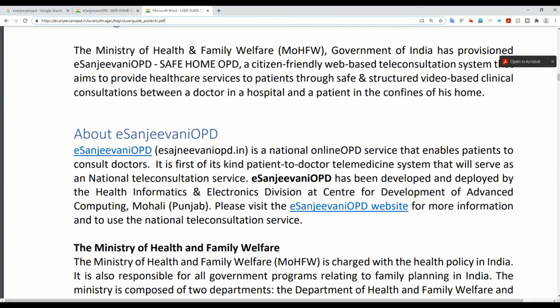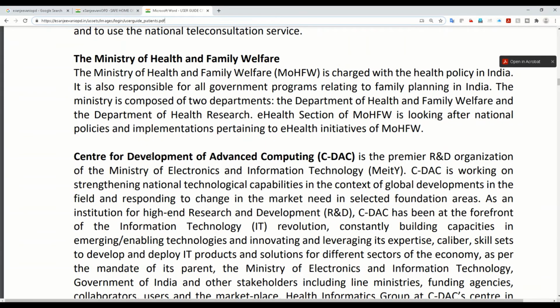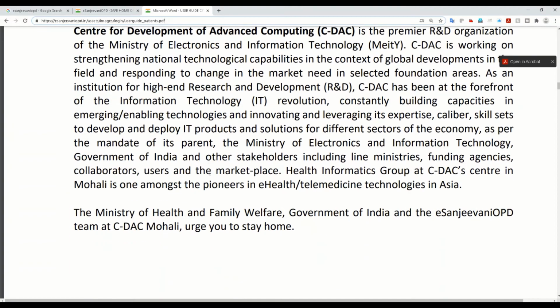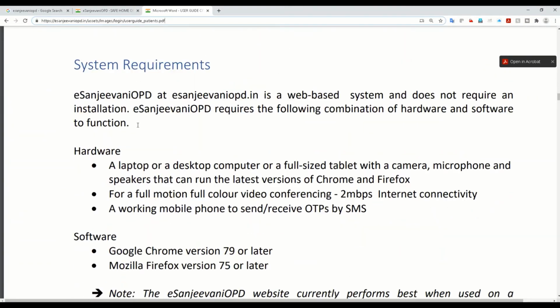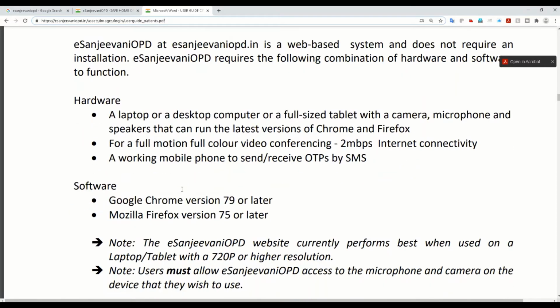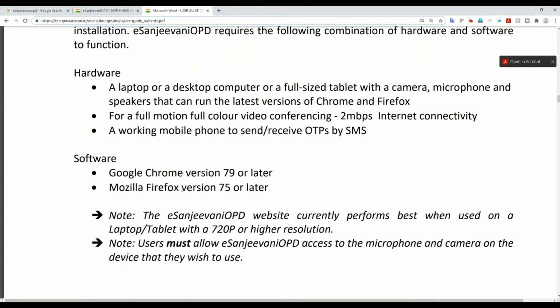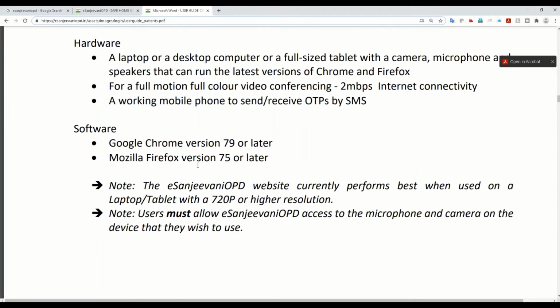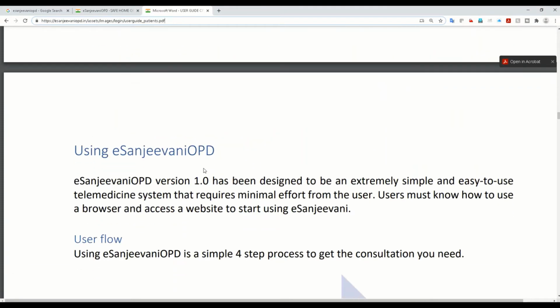They are telling about the basic details, like the Ministry of Health and Family Welfare, who supported it, CDAC supported it, and these are the system requirements, basic hardware. You need a laptop. It also has a mobile app. You can do it through mobile. All are the same workflow only, nothing different here. You need to have Google Chrome or Mozilla Firefox, which supports it.